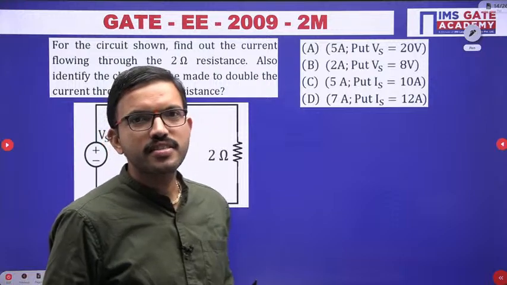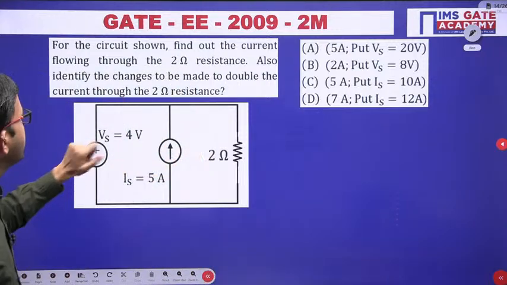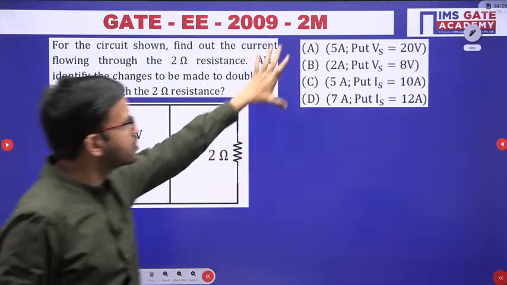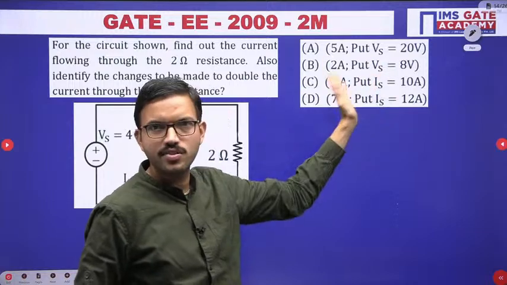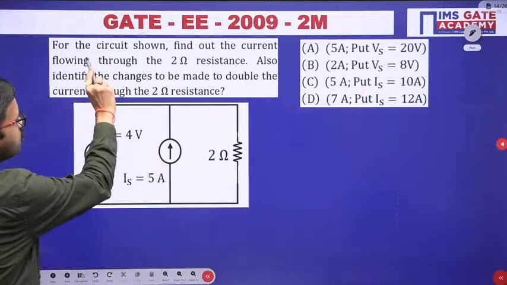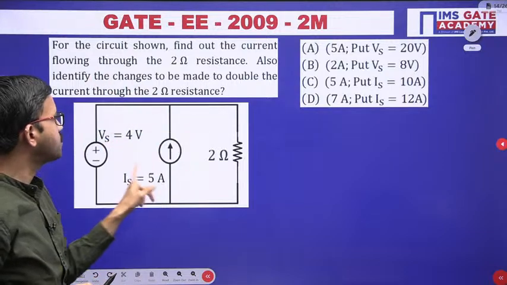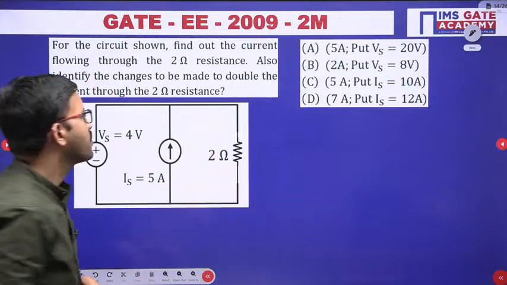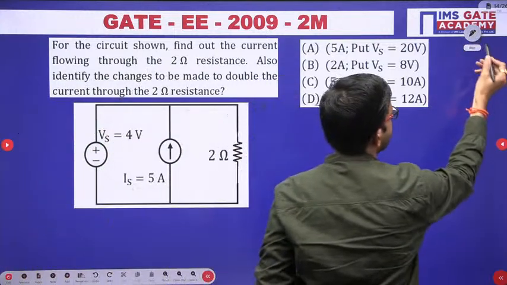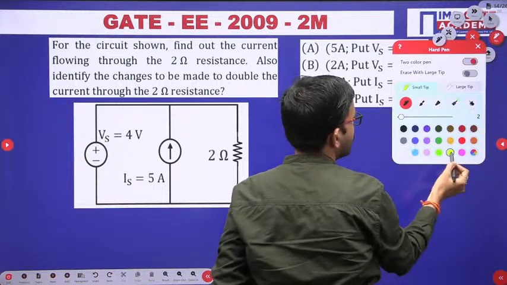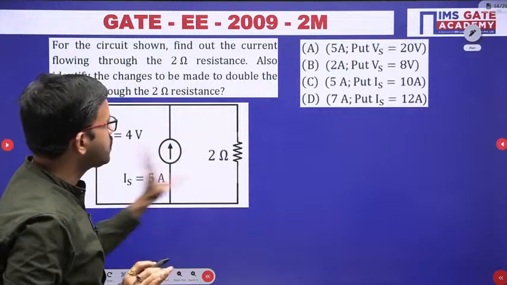Yeah, what is the answer? It is very simple. You have the circuit diagram like this, and you can observe you have 4 choices. In every choice there are 2 values. So the first question is: for the circuit shown, find out the current flowing through the 2 ohm resistor. Here you have a 2 ohm resistor. In this 2 ohm resistor, how much current is flowing? That is the first part of the question.